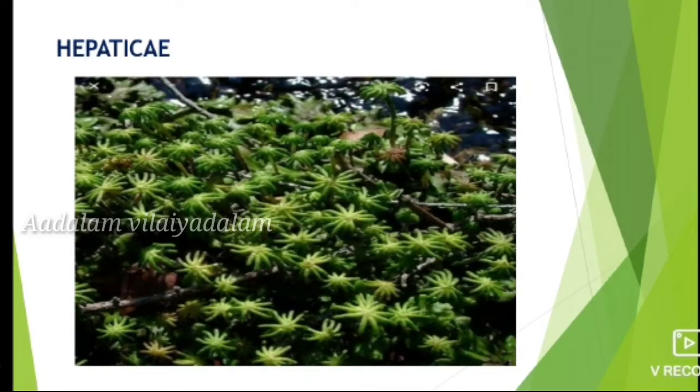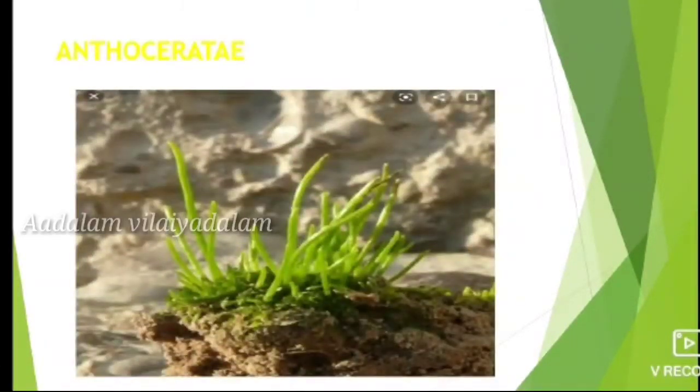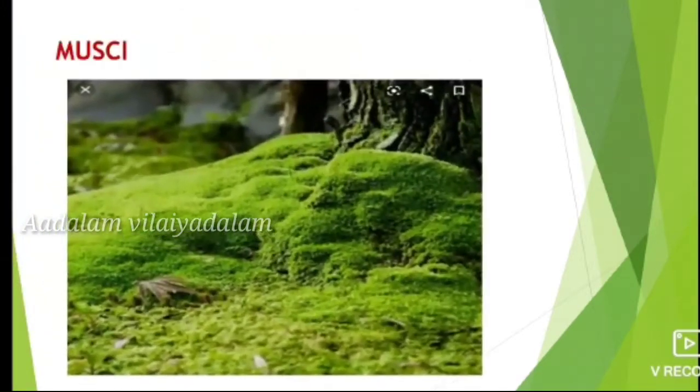The second one is Anthocerotae, and the example is Anthoceros. In this type, the gametophyte is undifferentiated thallus, and the sporophyte is differentiated into foot and capsule. The next one is Musci, and the example for Musci is Funaria.